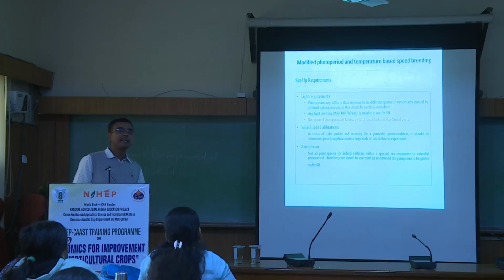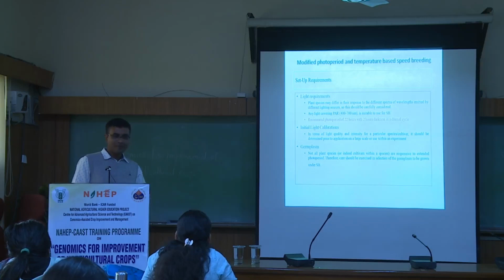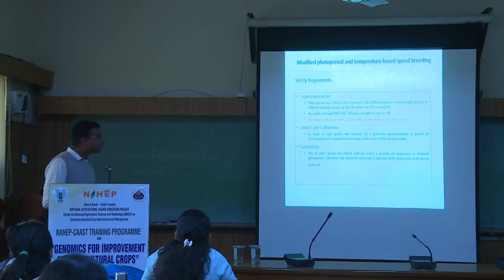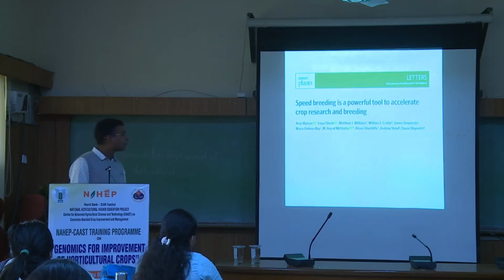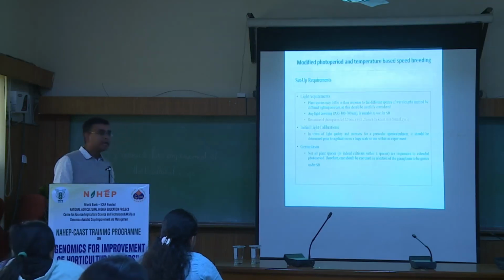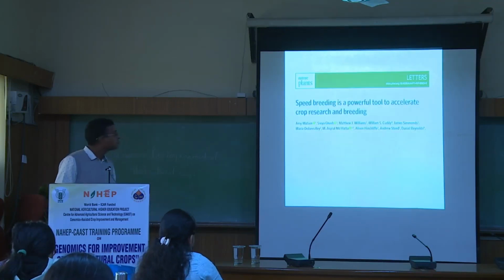Earlier we were thinking that sequencing would only be done in rice, it would not be done in other crops, very difficult, no? A lot of money is involved. Now thousands of crops have been sequenced, no? Likewise, this kind of technology will play a very important role in the near future, because we will have the protocol for speed breeding in almost every crop, maybe after 10 years, maybe after 20 years, no? But work has already been started.